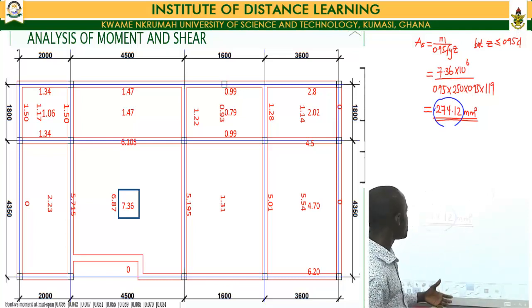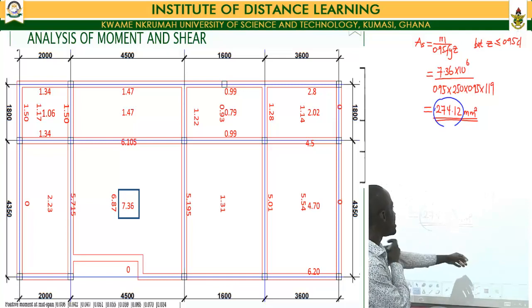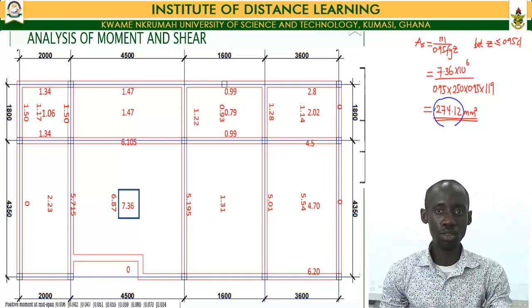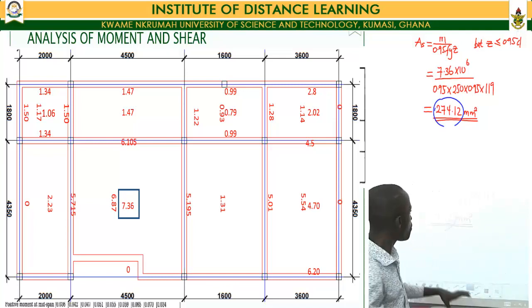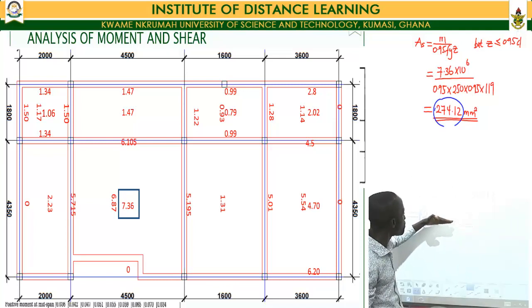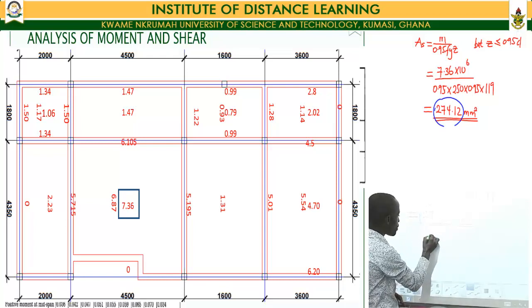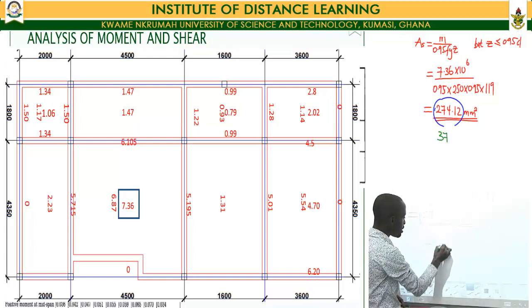If you go through the slab section of the steel chart, you'd realize that the area of reinforcement that is very close to the area we calculated here has a value of 377.